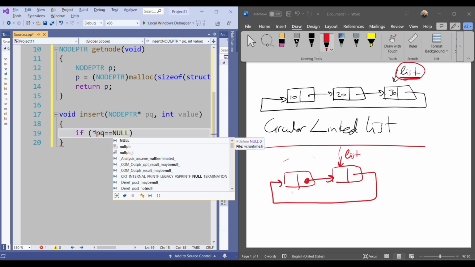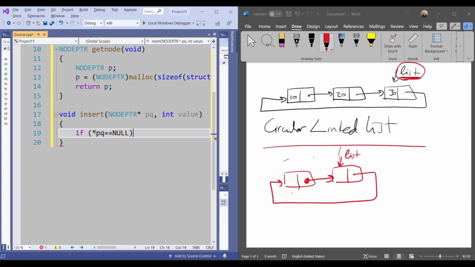If it is equal to null, then I can understand that it's empty. This is the condition that I can use to check if it is empty or not. If it is empty, I'm going to create the first node and make it the last node. It's also the last node, so I will change my list pointer.